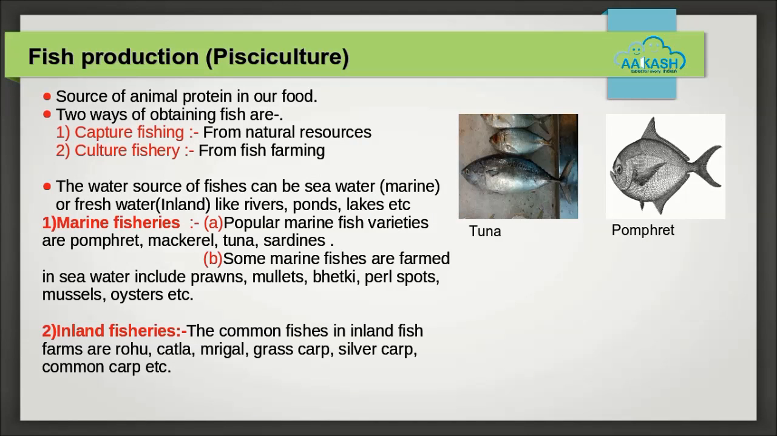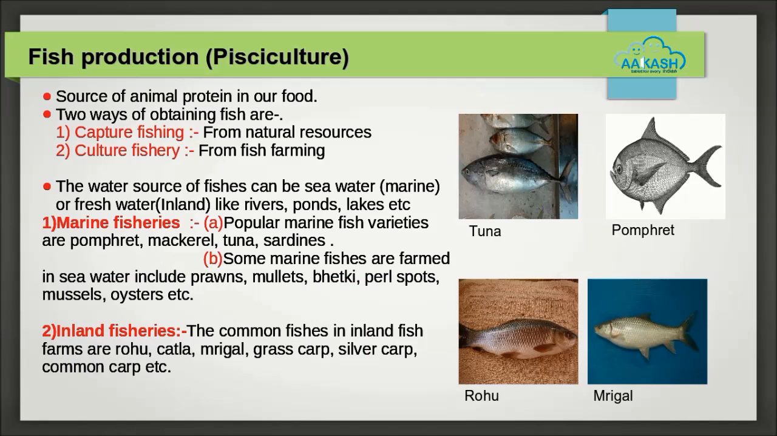Two ways of obtaining fish are: 1. Capture fishing from natural resources. 2. Culture fishery from fish farming. The water source of fish can be sea water or fresh water like river, ponds and lakes.